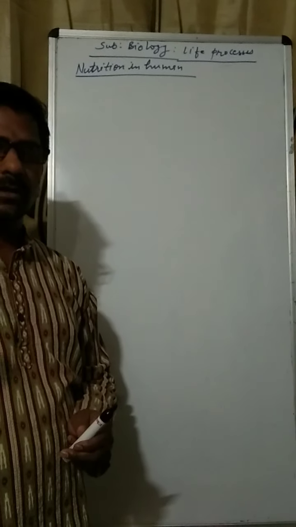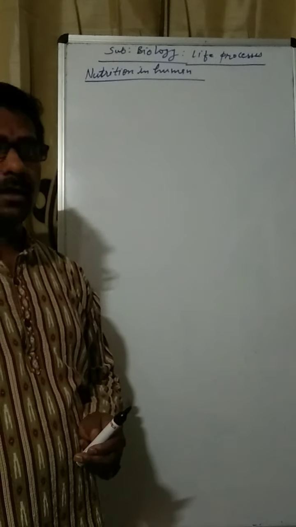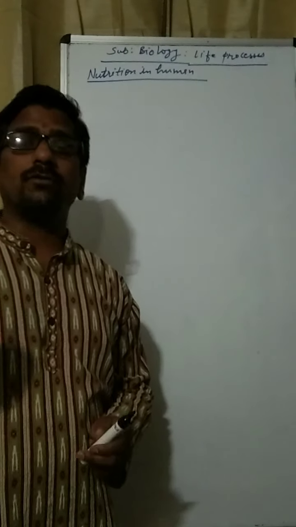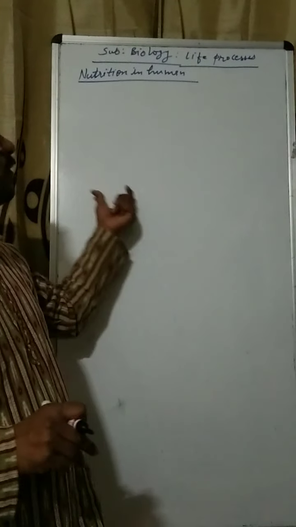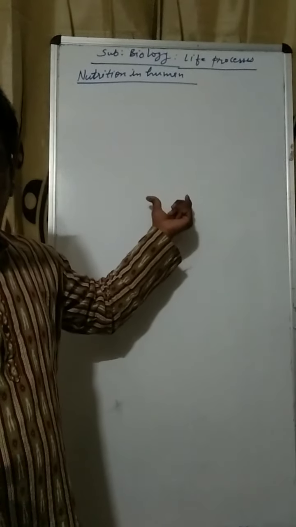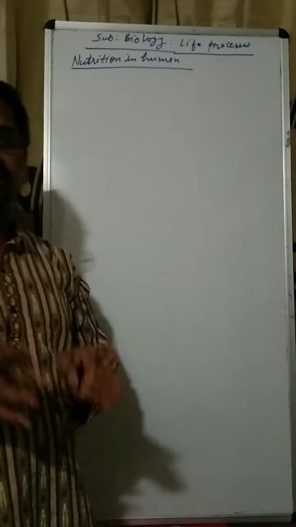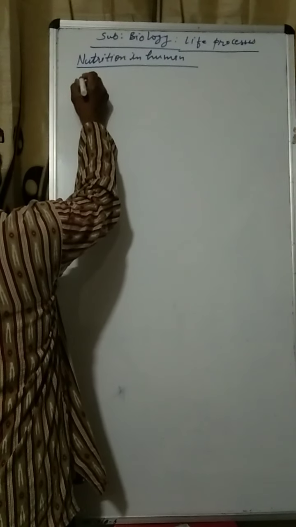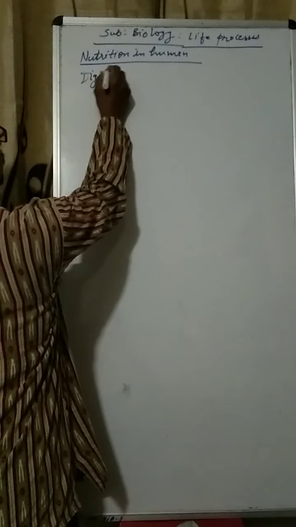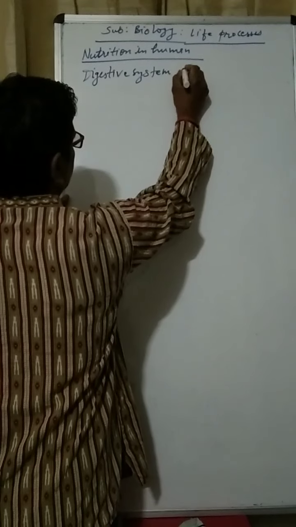Why? Because without digestion, food can't be converted into simpler form, and our cells can utilize only the food in simpler form. And as we know, human beings are very complex organisms, so we have a particular system known as the digestive system for the digestion of the food. So first of all we have to discuss the digestive system in human.